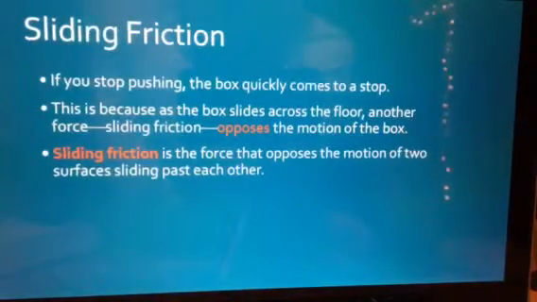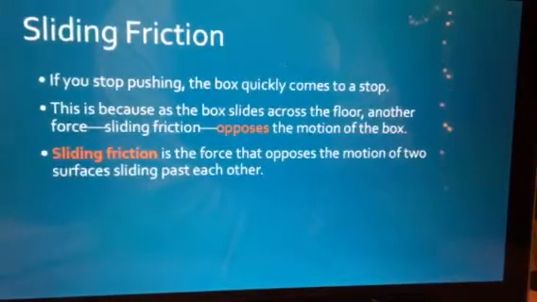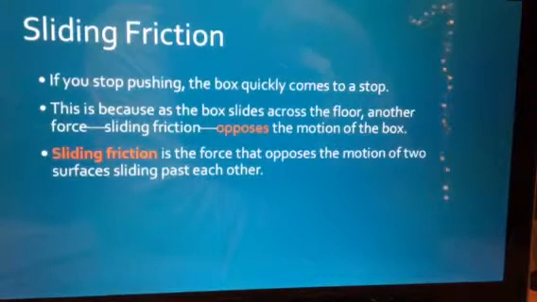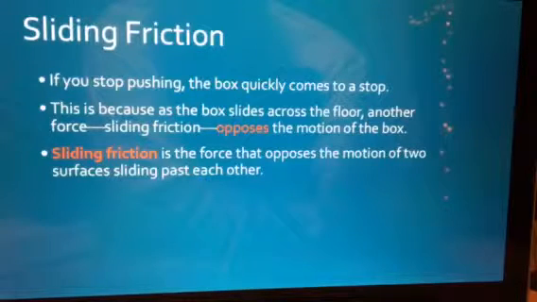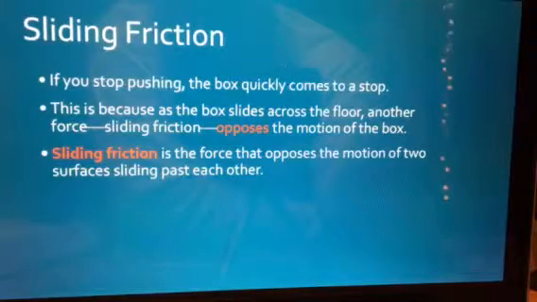If you stop pushing, the box quickly comes to a stop because the micro welds are there and stop the box from moving. It is an opposite frictional force from the floor, which overcomes what you were pushing with. It's sliding friction because you're sliding it across the surface, and because you're able to break those micro welds, the surfaces are able to pass one another.